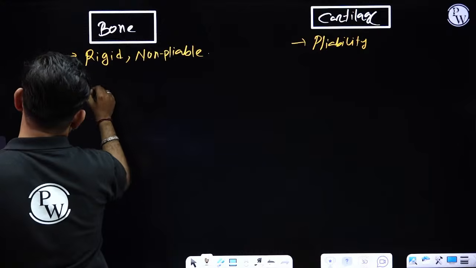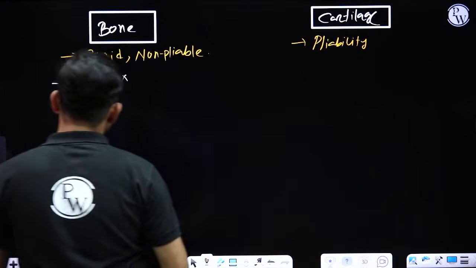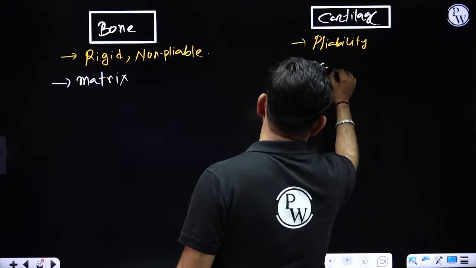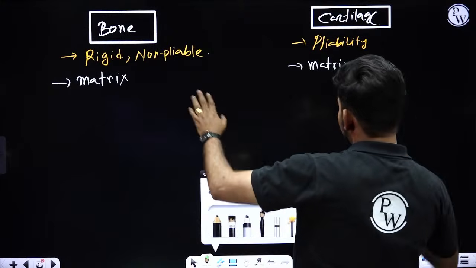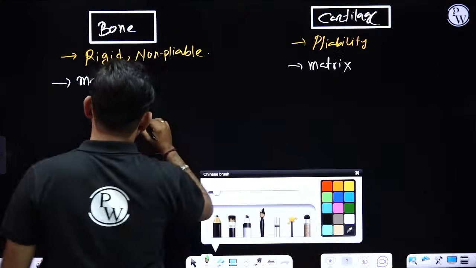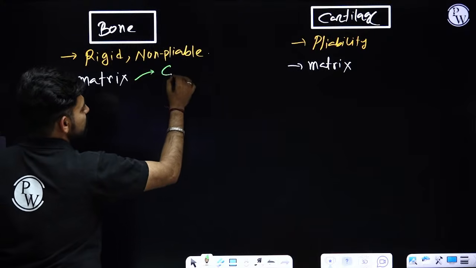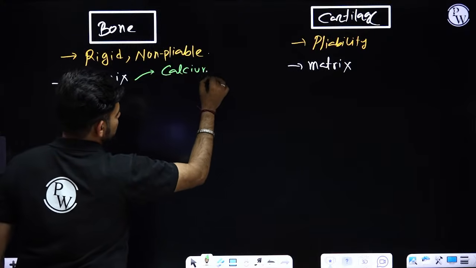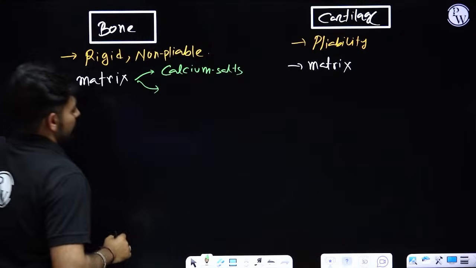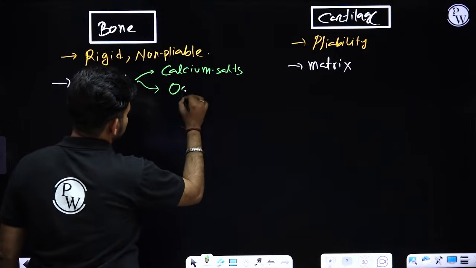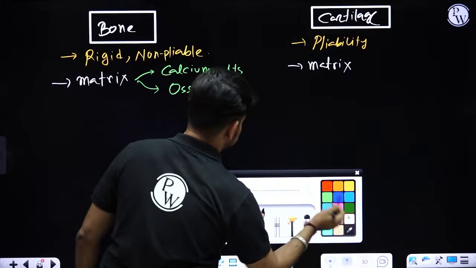Due to the presence of a special kind of matrix. Now, we need to check the components of the matrix of bone as well as cartilage. The matrix of bone is made up of calcium salts, and you will find some organic compound called ossein.